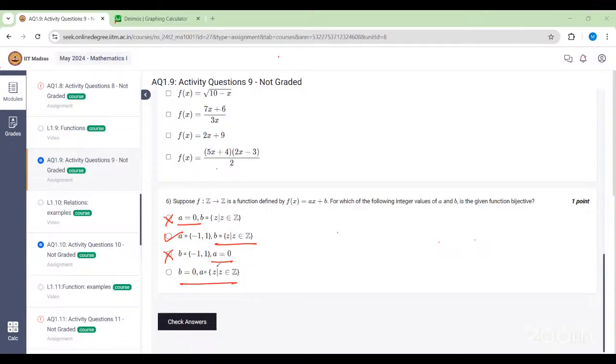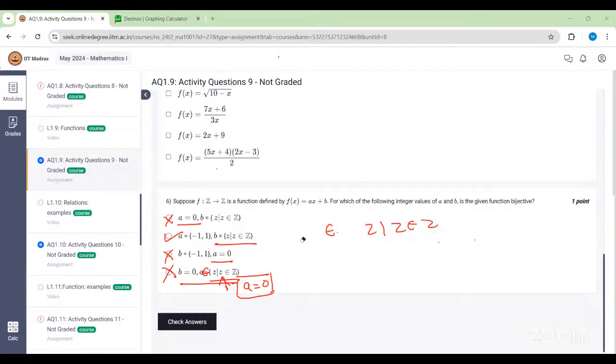Because here also we can find a equal to 0, right? A belongs to the integers, so A we can take from this set Z, where Z is the set of integers, right? So that means A can be 0 here. That's why this option is also incorrect. Yes, ma'am, please continue. I'll continue after that. So see, if A becomes 0, then it's nothing but just a constant function. And we know that constant functions are not bijective functions.